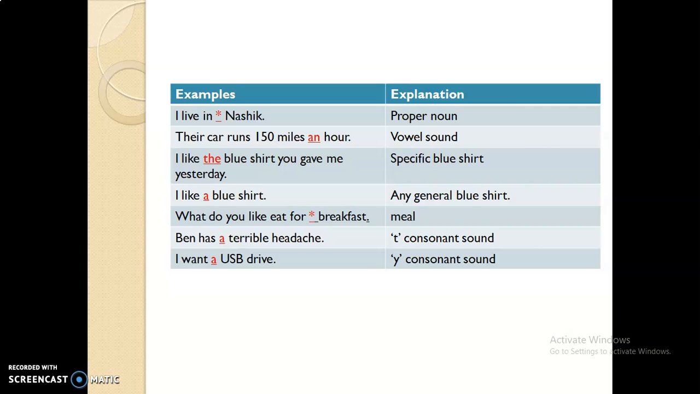Next, what do you like to eat for breakfast? So we cannot use articles before meals. Then Ben has a terrible headache. So terrible, T is a consonant sound here. Next, I want a USB drive. So here U is a vowel but the sound is a consonant sound, USB, the y sound. So we used the article a.